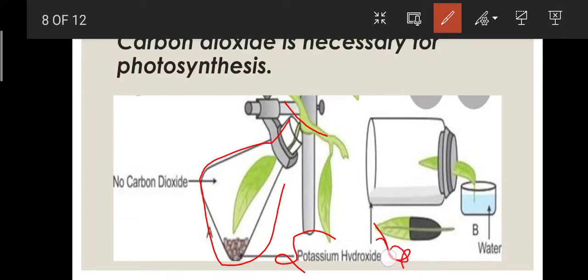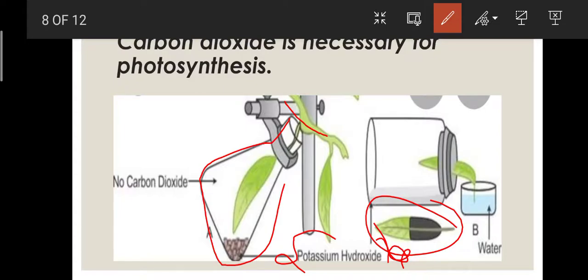Because this potassium hydroxide absorbs carbon dioxide, we have kept it for a few hours. What will happen next? Now detach the leaf that is in the flask and the one out of the flask. Both we have to take out. Now use the step of testing for starch on both leaves.